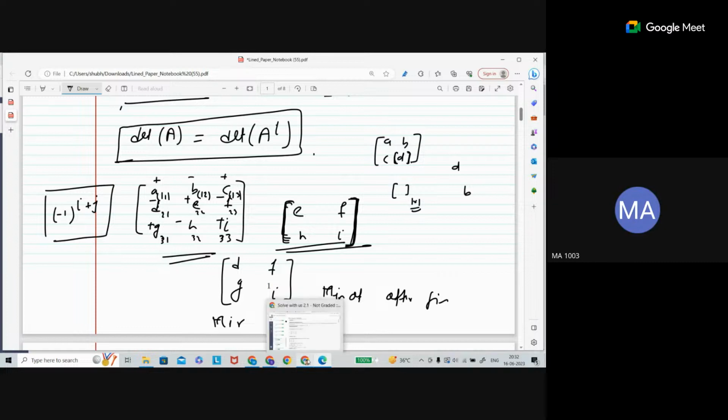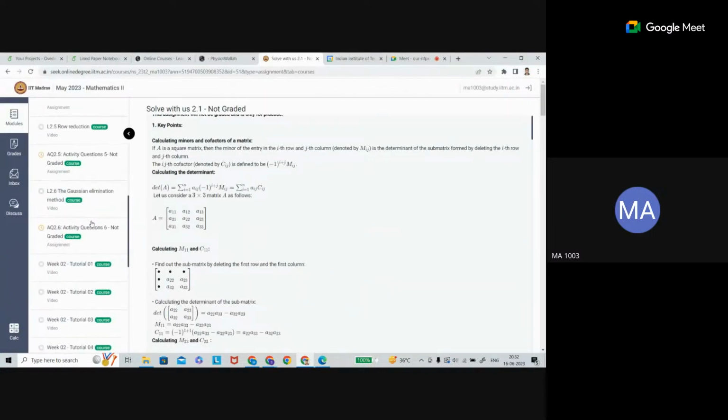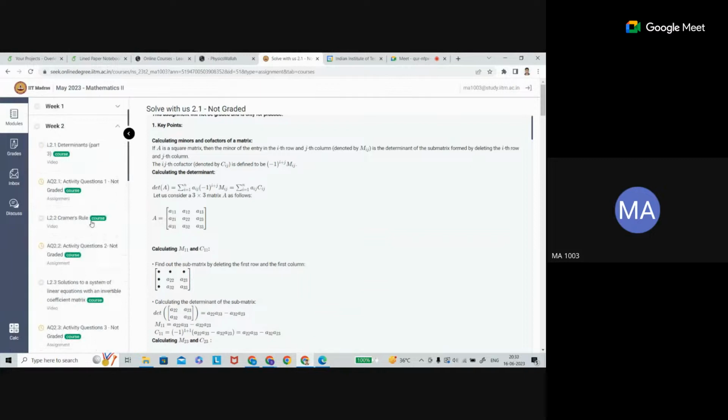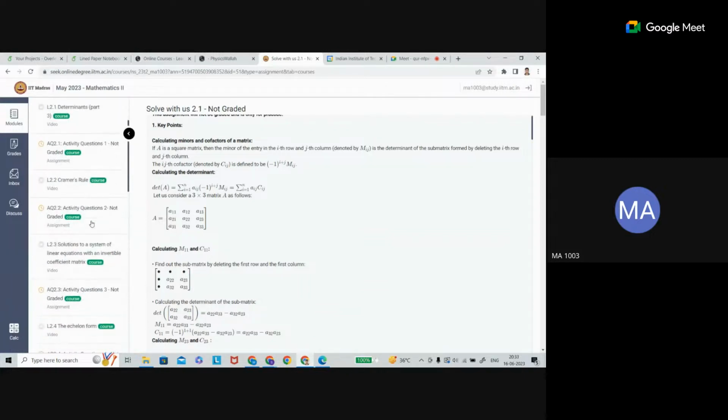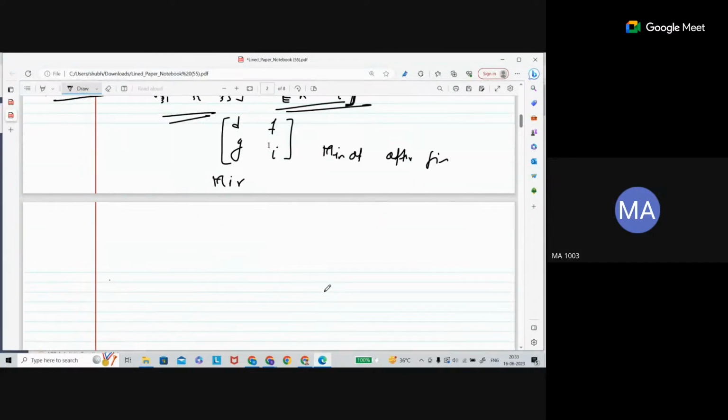Okay, so this is, I think, the first lecture. Let's move ahead to the second lecture. In the second lecture, it is about the Cramer rule. This is all about finding the determinant of a matrix. Now let's get back to the Cramer rule.